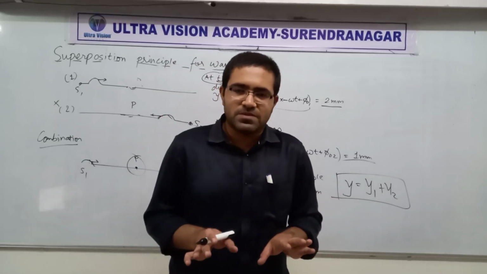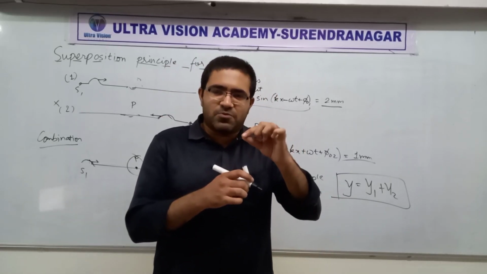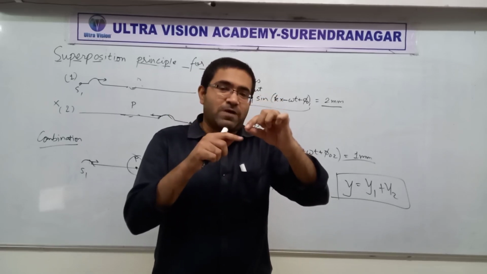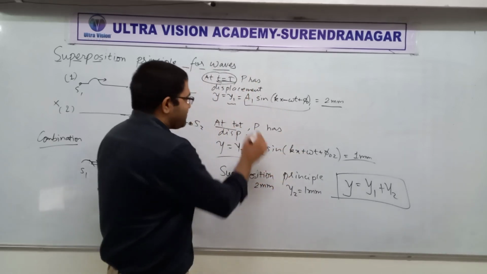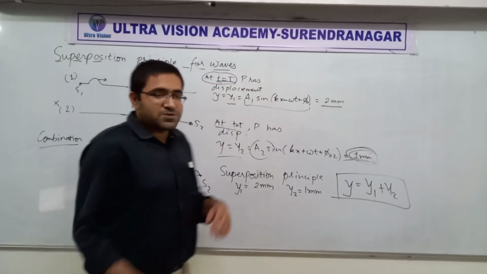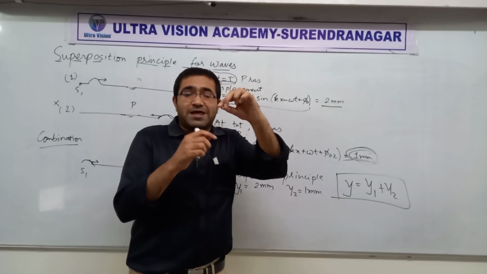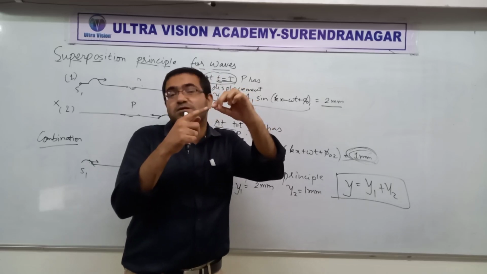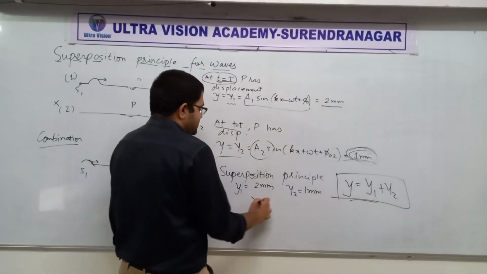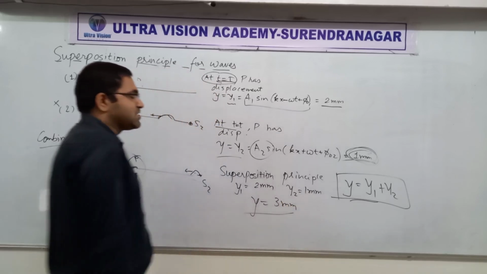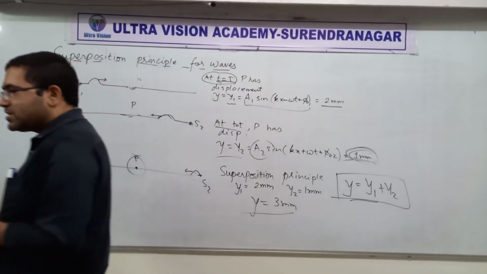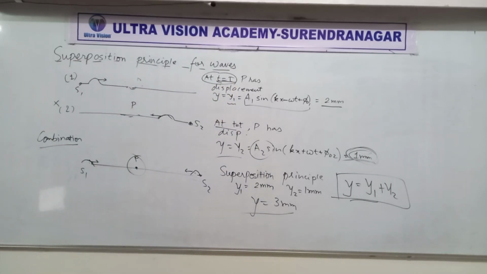See, the idea is simple. If there was only one wave, the point P should have moved upward by 2 mm. But now on top of that, there is the second wave. So what's the role of the second wave? It's to make point P rise by 1 mm, suppose. So the first wave will make P go up by 2 mm, and then the second wave will make P go upwards by 1 mm more. Does that make sense? So ultimately the point P will go upwards by 3 mm. That is, both the waves will add their displacements. Clear or not clear?